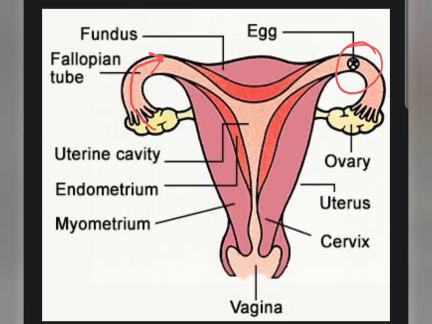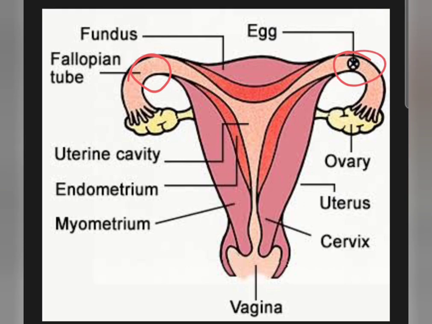As you can see in this picture, one egg is already waiting within the isthmus region of the fallopian tube. So every month, during the ovulation process, one egg will be formed from either of the two ovaries. It is a random selection process. Any ovary will produce one egg, and through that respective fallopian tube, the egg will come around this region and wait for the sperm to come and fertilize it.